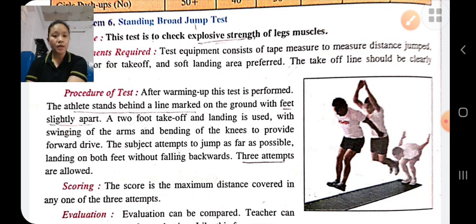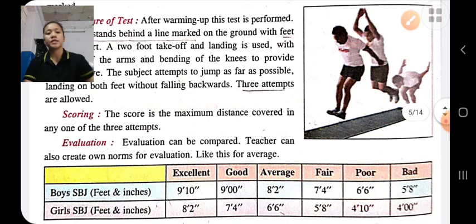Three attempts are allowed, and the maximum distance covered is recorded. For evaluation, the distance he has covered is compared with some standard norms.